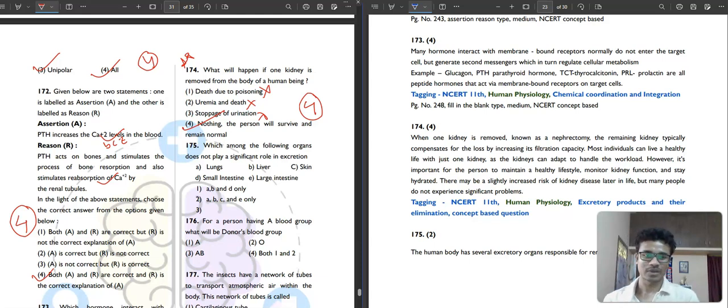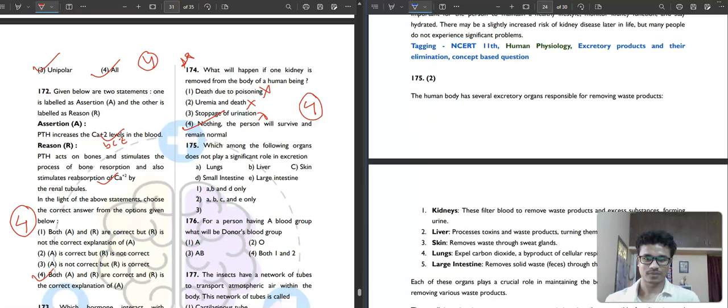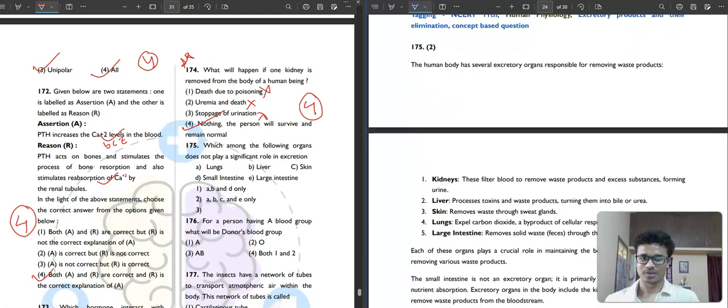Okay. In 175, which among the following organs does not play a significant role in excretion? Lungs, liver, skin, small intestine, large intestine. I don't know why these options are not given. 3 and 4, the options are not given. This is a serious issue. Okay, but let's see.